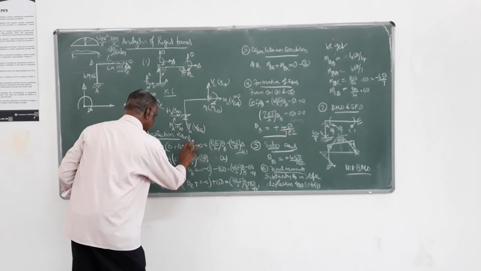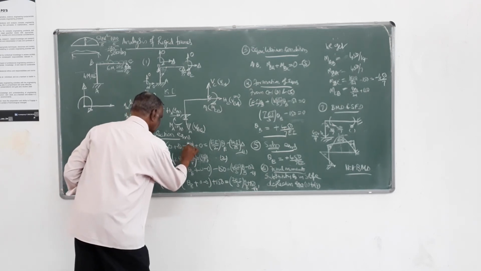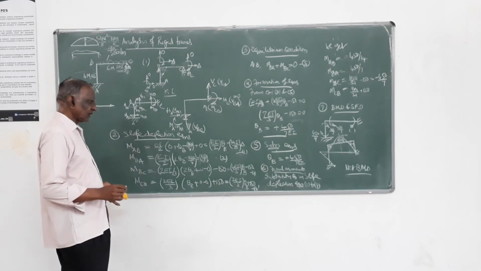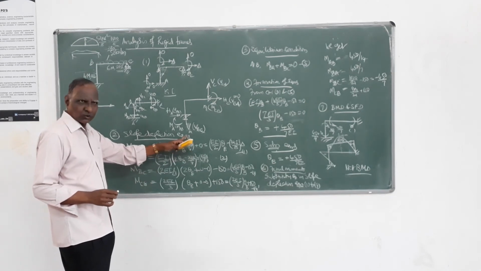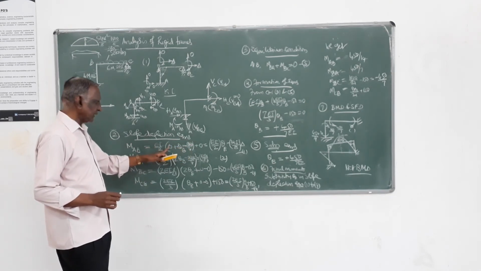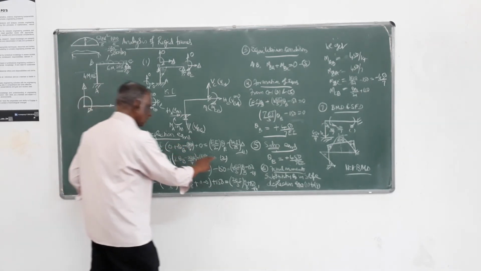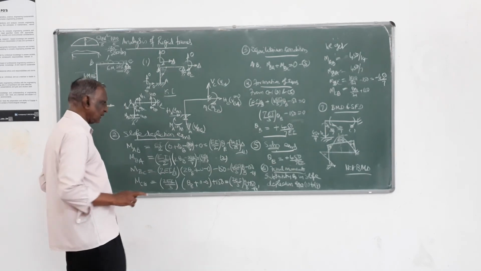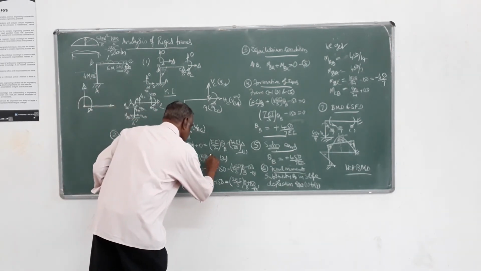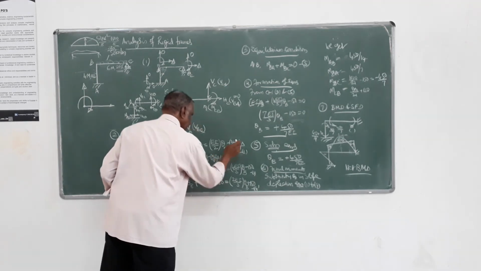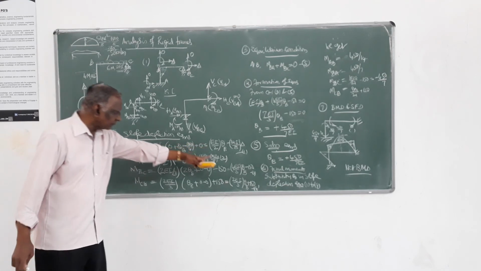EI I have already taken outside. So 3 delta by 4. It is 2 theta A, theta B, minus 3 delta by L. So this will be 3EI by 8 delta. Here this also is 3EI by 8 delta. So if you write in the first step, the same thing you have to write.